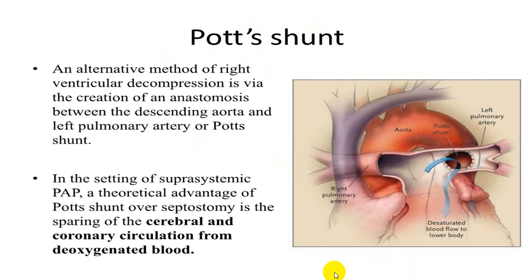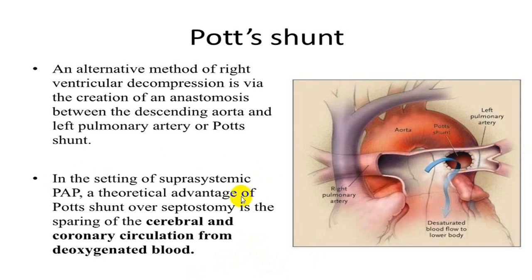But there is always one problem while creating this. Pott shunt has a little advantage over septostomy, because in septostomy, deoxygenated blood goes from the right side to the left side. So deoxygenated blood will be circulating in the brain as well as coronary, while in this the chance of that will be reduced.